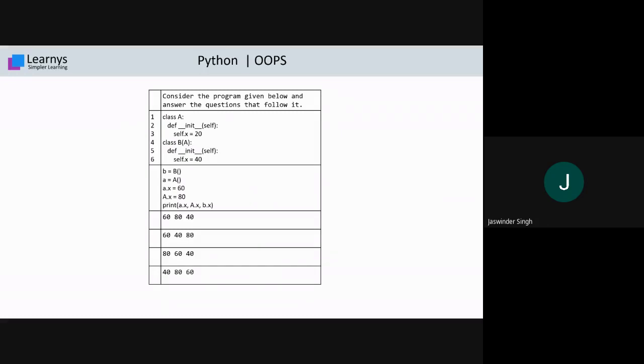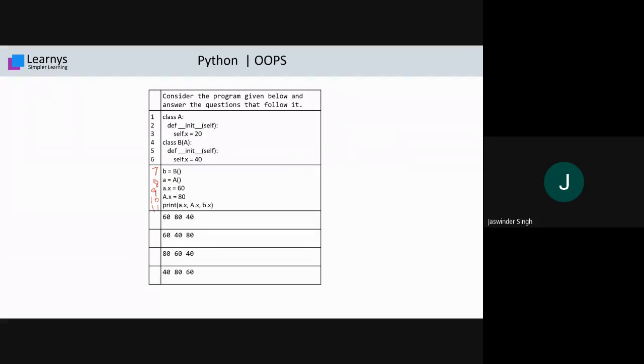So if you see at the statement numbers, we can write one more statement numbers like 7, 8, 9, 10, 11. At statement number 7, one object small b is created of the class capital B. Once the object is created, you know that the constructor is fired. So init is fired, and inside that init constructor we have self.x, and the value 40 is assigned to it. So inside the B object, if some variable x is there, its value is 40.